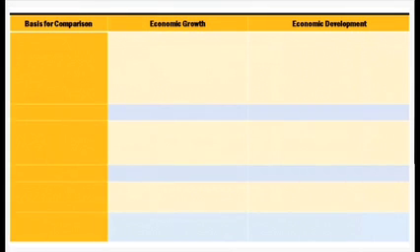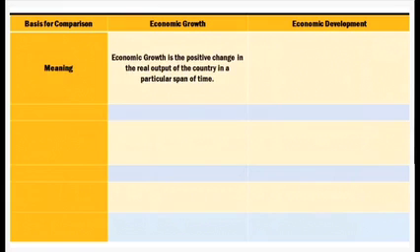So let's compare in a simple tabular form. What is economic growth? Economic growth is a positive change in the real output of the country in a particular span of time. Real output, right? So output means in terms of goods or services or in terms of money. So whenever that is increased in a positive sense, obviously then we are calling it economic growth.